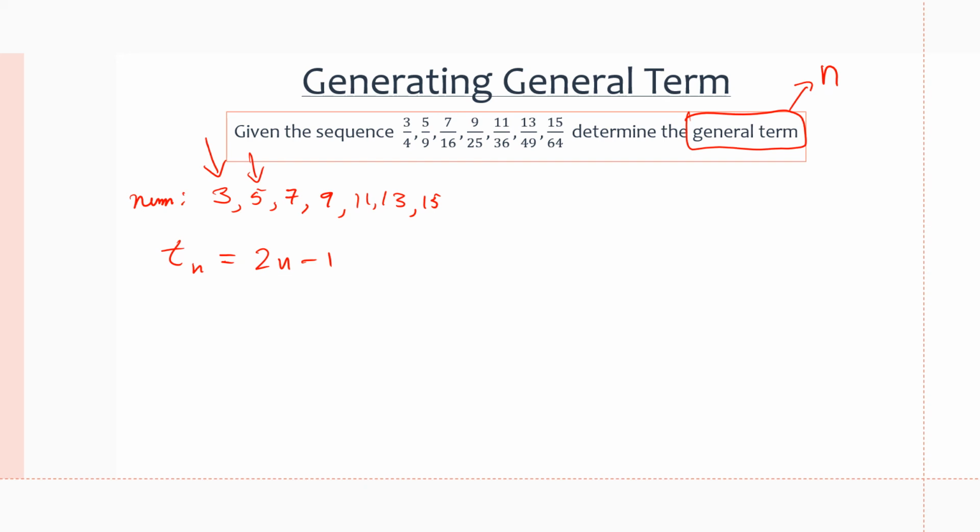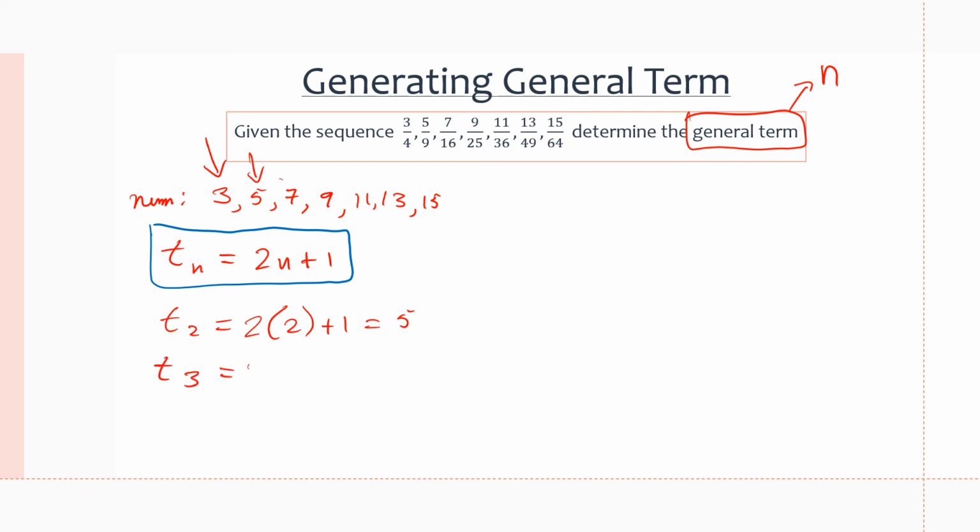And so this general term that we found will work for all the numerators. And if we try some more, 5, which is in the second position, t of 2 is going to equal 2 times 2 plus 1. Sorry, this is not minus 1, this is plus 1. So 2 times 2 is 4, plus 1 is going to get us 5. t of 3 is going to be 2 times 3 plus 1. 2 times 3 is 6, plus 1 is 7, and so on and so forth. So that's our general term for the numerator.